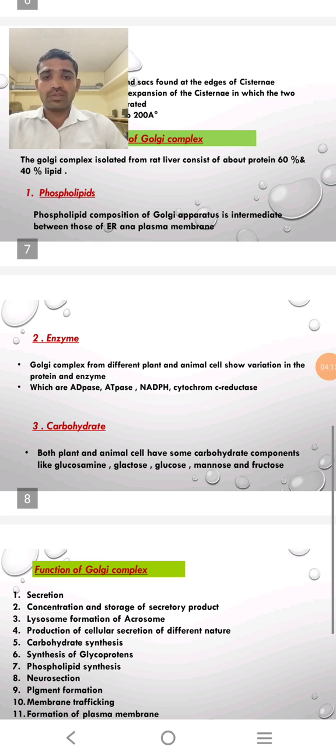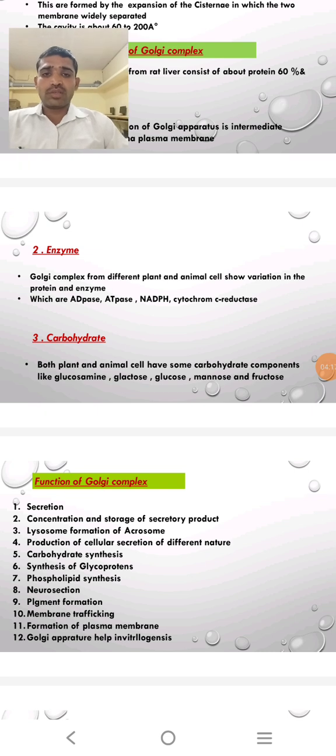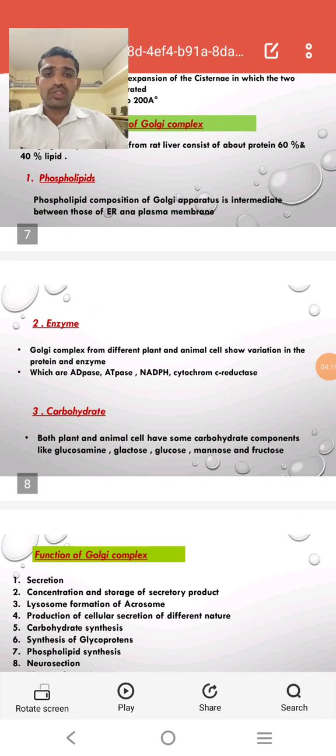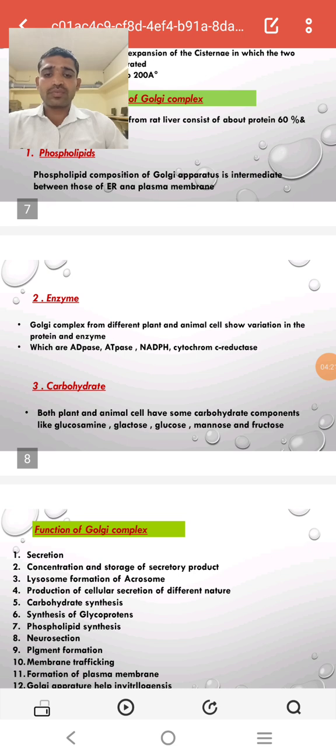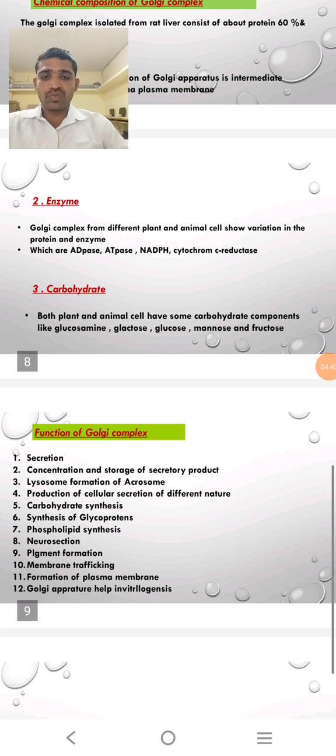Then various enzymes are present in the Golgi complex, that is ADPase, ATPase, NADPH cytochrome C reductase. Golgi complexes from different plants and animals show variations in the proteins and enzymes. These proteins play a major and vital role in various metabolic processes or reactions.